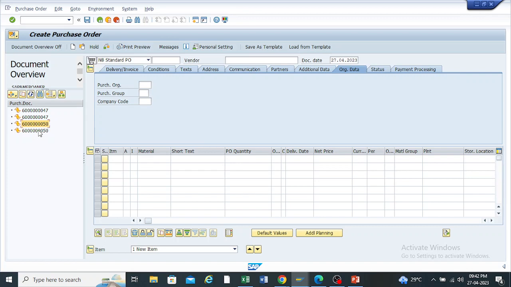Because we have maintained 2 materials, with the 2 line items it will show us the 2 RFQ numbers here. If I select both and try to adopt it, this 47 is coming here.